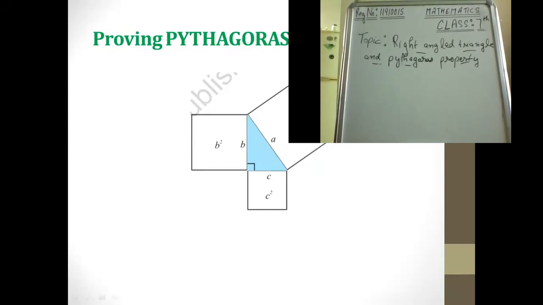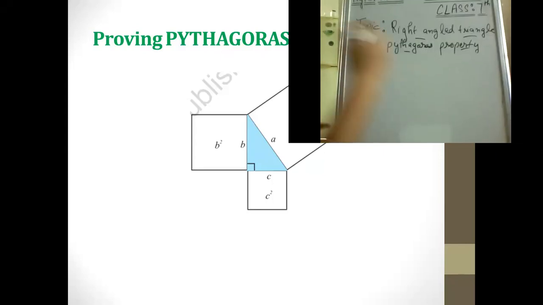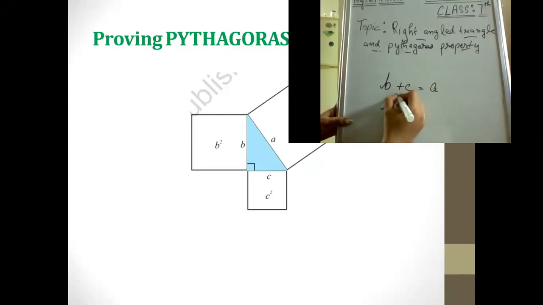So while noticing the image, just see how they have proved that b plus c equals a. They have converted into the areas, like b square plus c square equal to a square.